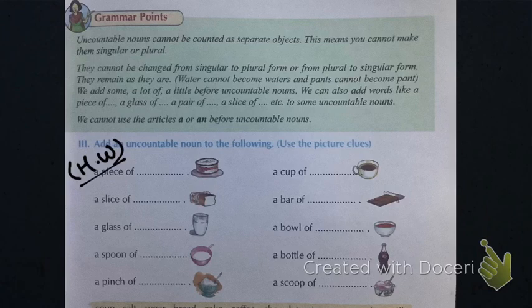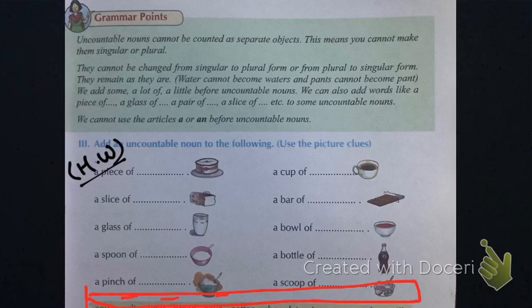Okay students, this is your homework. In a given options, here options are given in your book. I have not taken pics here, options are given. You have to select options from here. It is very easy. You just have to see the pics and you have to write here. Like here you can see it is a piece of cake.